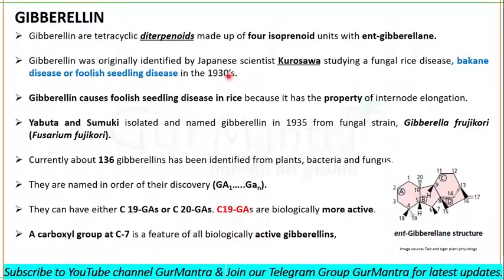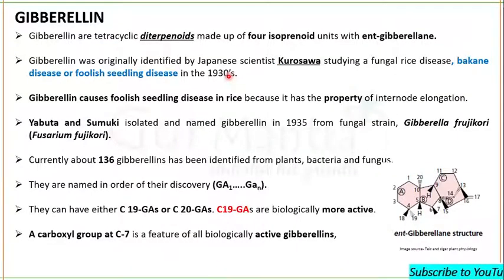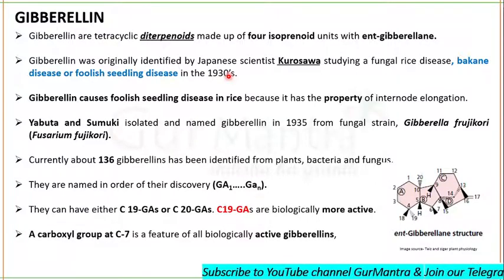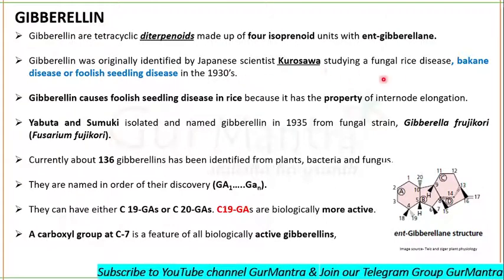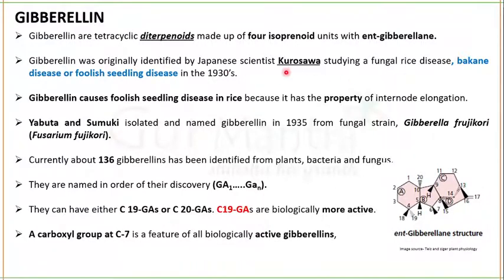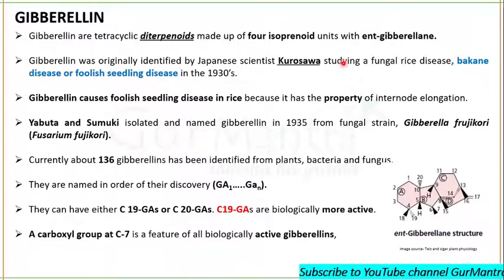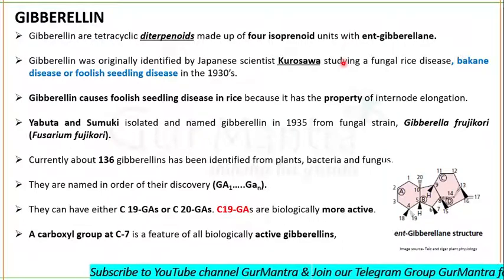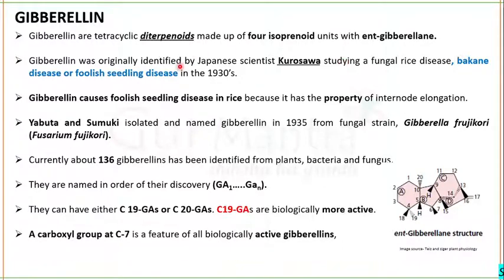In fact, the Western countries didn't know about gibberellin because this disease was particularly seen in Japan. Kurosawa was studying the mechanism of how this disease is caused, and that's how he came to know about gibberellin.